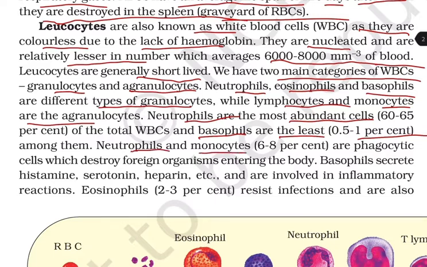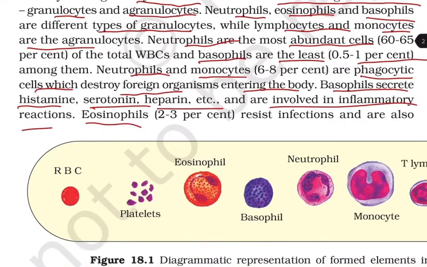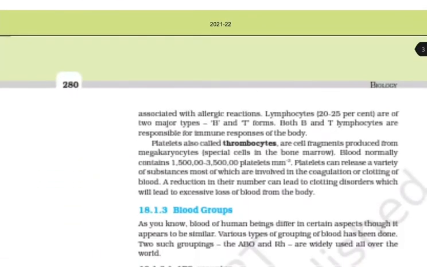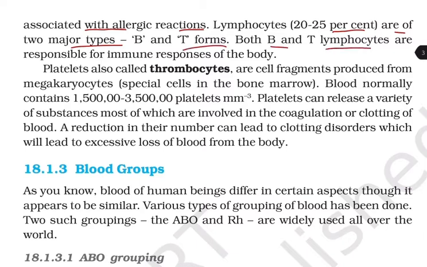Neutrophils and the monocytes, that is 6 to 8%, are phagocytic cells which destroy foreign organisms entering the body. Basophils secrete histamine, serotonin, heparin, etc. and are involved in inflammatory reactions. Eosinophils, 2 to 3%, resist infections and are also associated with allergic reactions. Lymphocytes, that is 20 to 25%, are of two major types, that is B and T forms. Both B and T lymphocytes are responsible for the immune responses of the body.